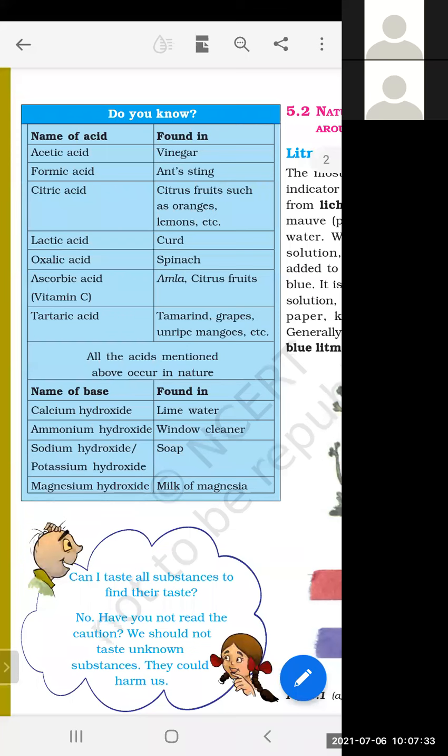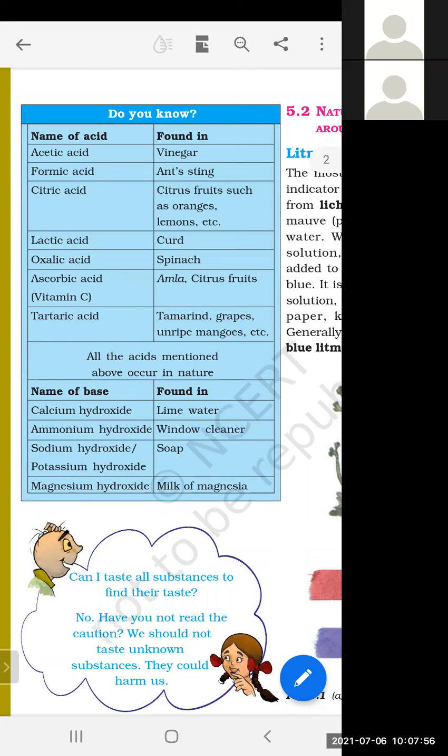Citric acid: every fruit like orange, lemon has citric acid. Citrus fruits, all the sour fruits, have citric acid. Lactic acid is found in curd.